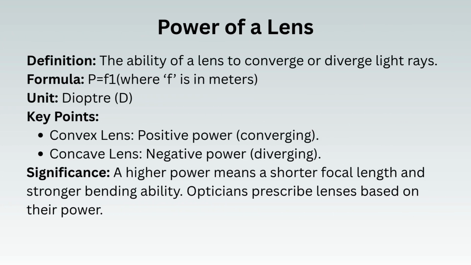Power of a lens. Definition: the ability of a lens to converge or diverge light rays. Formula: P is equal to 1/f, where f is in meters. Unit: diopter, D. Key points: convex lens, positive power, converging; concave lens, negative power, diverging. Significance: a higher power means a shorter focal length and stronger bending ability. Opticians prescribe lenses based on their power.